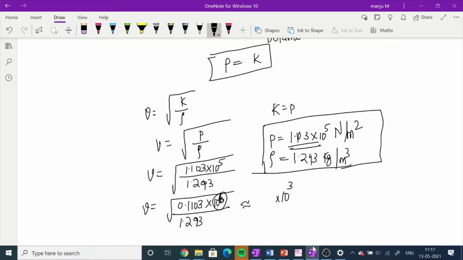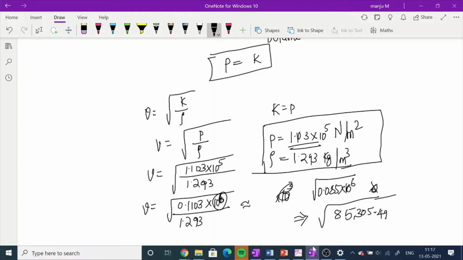the root of 0.085, into 10 to the power of 6 itself. So this becomes the root of 85,305.49.